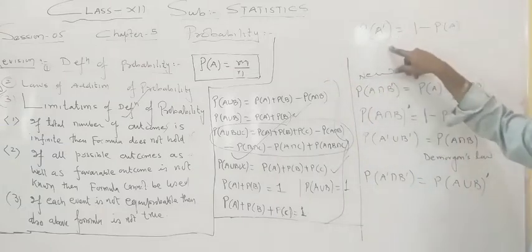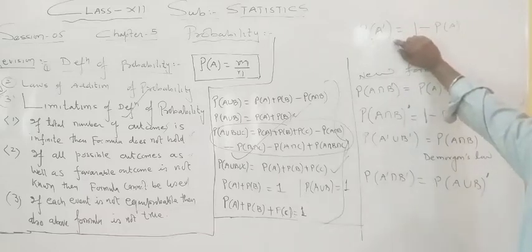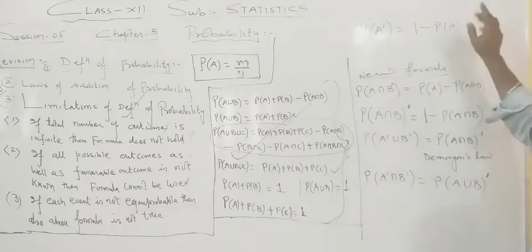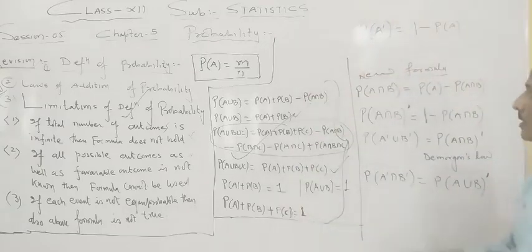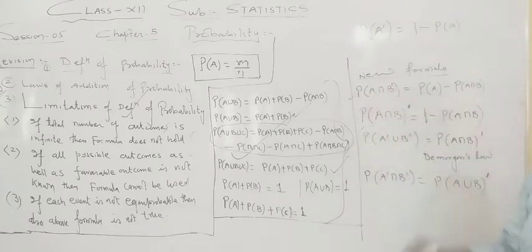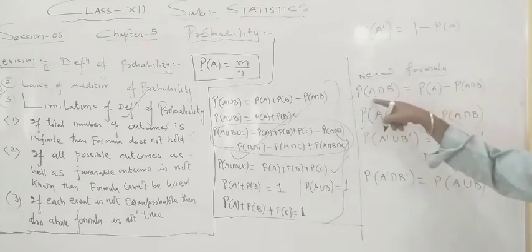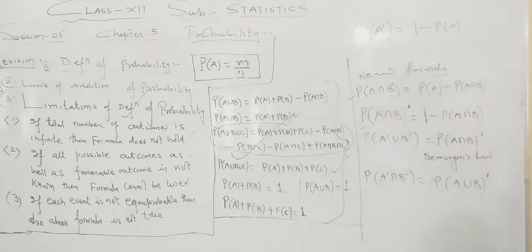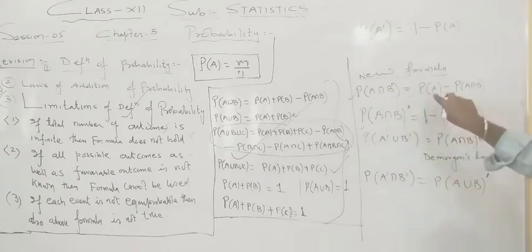So one familiar formula is the complement of any event, which is 1 minus P(A). That I already told you during the definition of complementary events. But there are 3 or 4 new formulas like this. Probability of A intersection B dash. What does it mean? Once I told you, this means A minus B. How are we going to find it? The formula is: this will be equal to P(A) minus probability of A intersection B.